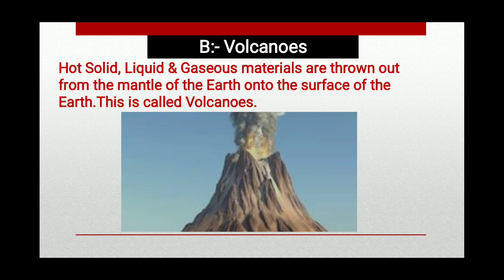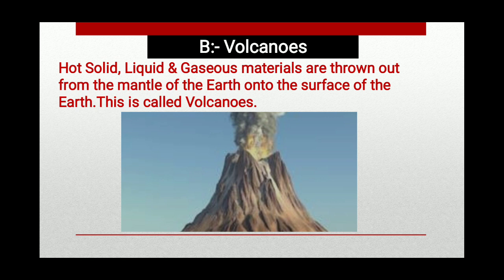Then we come to the volcanoes. Hot, solid, liquid and gaseous materials are thrown out from the mantle of the earth onto the surface of the earth. This is called volcanoes. During this process, ash, water vapor, various types of poisonous gases, hot molten magma are thrown out.